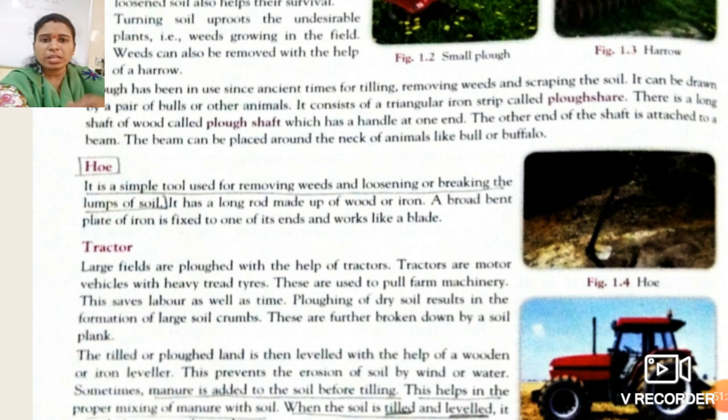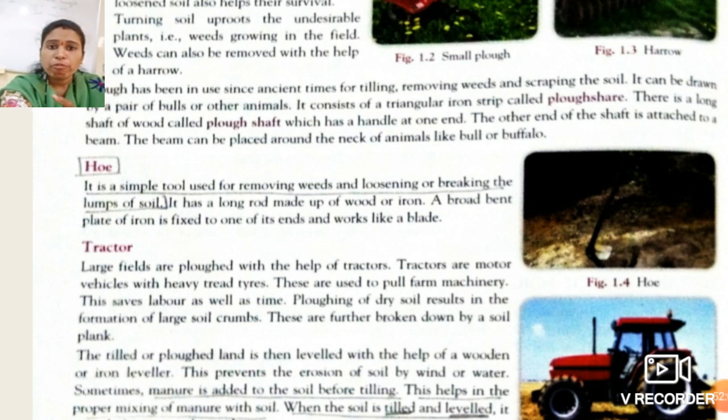If you add it before turning the soil, the manure can be properly mixed with the soil. So sometimes farmers do this.